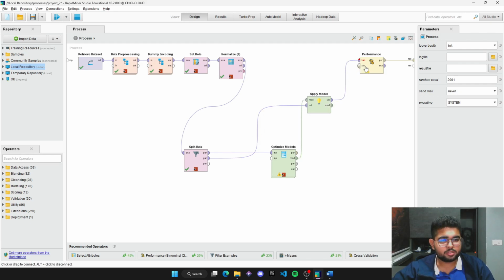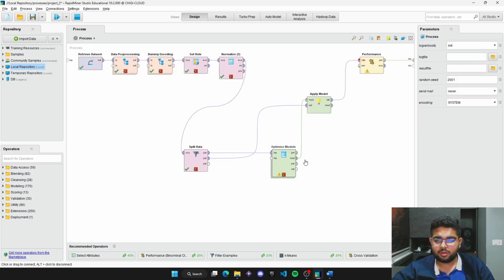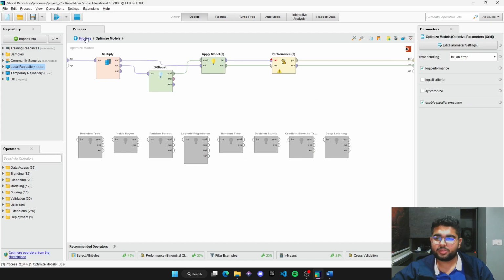After that, this is going to go into the performance operator and give us the final result of each of the machine learning models turn by turn, whichever one we are applying over here. So let's try out with XGBoost right now.